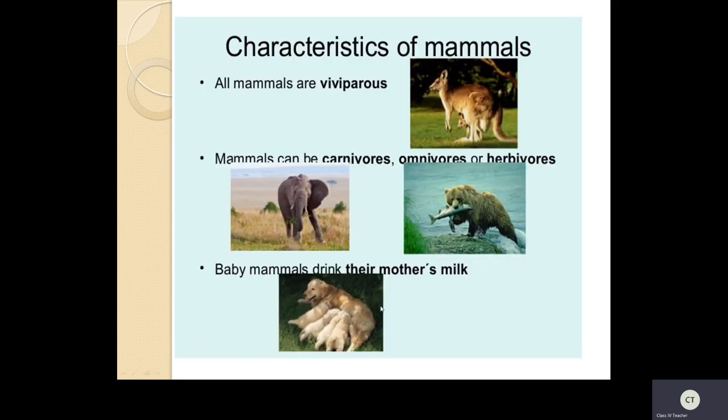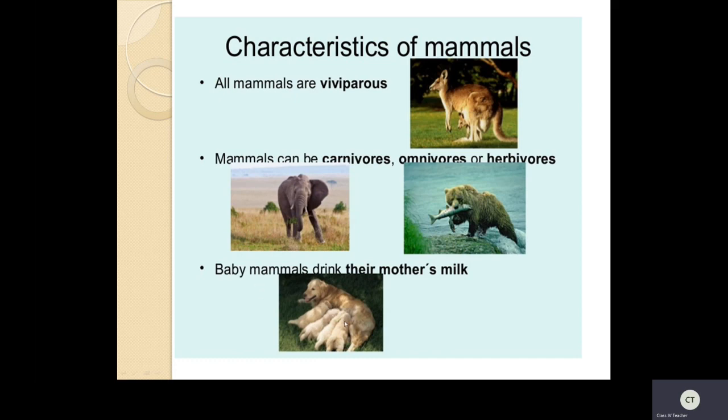Okay, children, now see here what are the characteristics of mammals. What are mammals? Baby mammals drink their mother's milk. The mother is feeding the milk. They have mammary glands. Through the mammary glands, they can feed milk.